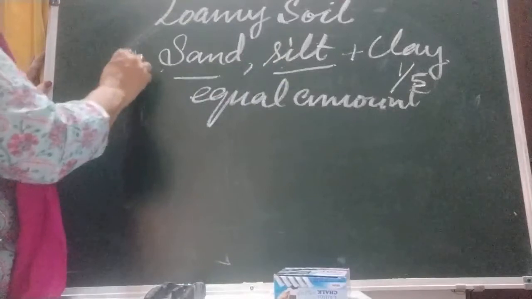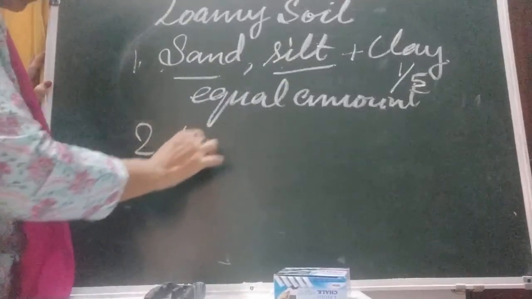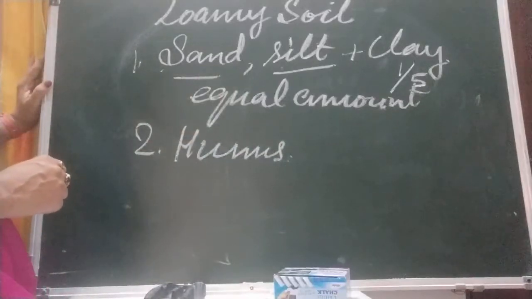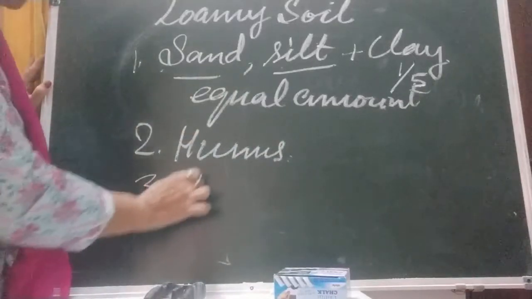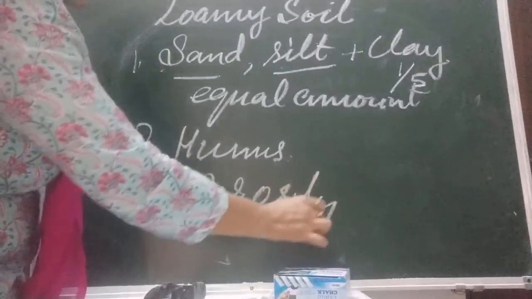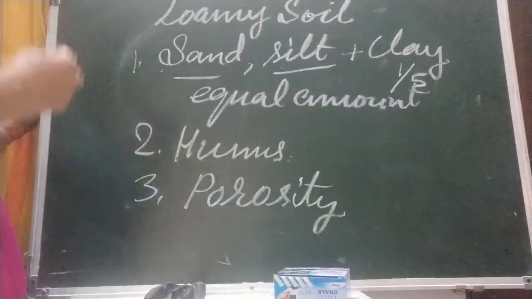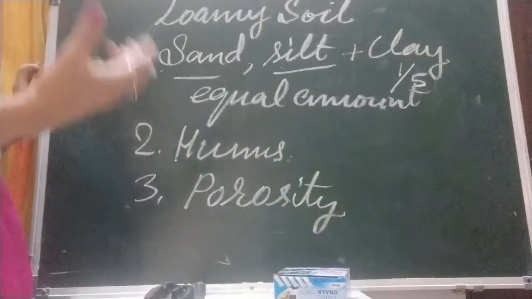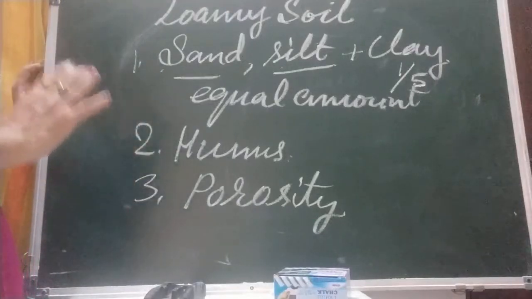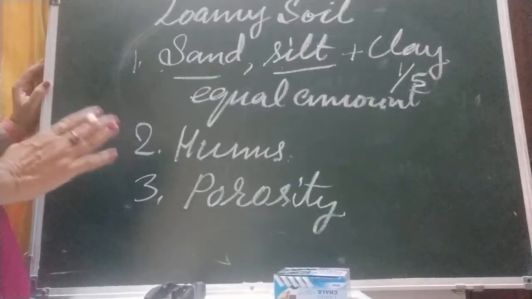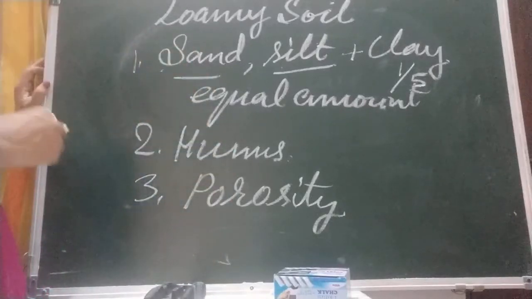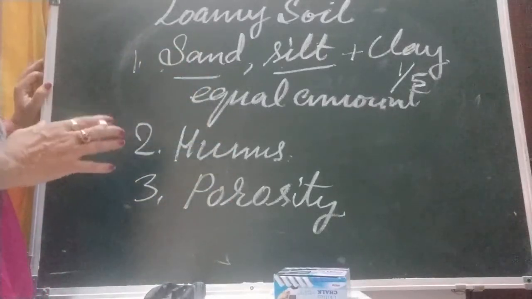It has high humus content. It has the required porosity for plants to grow. In sandy soil, you have seen that water cannot stop, but in clay it stays a lot, which can decay the roots. Here, only the amount of water required by the plant stays in the loamy soil. So this is very good soil for the growth of plants.